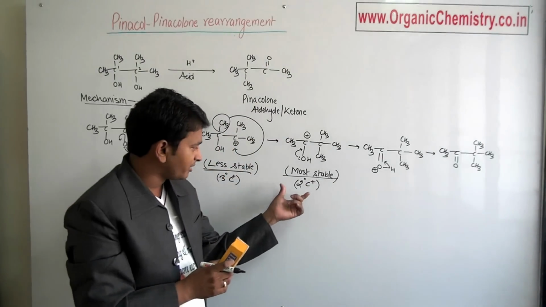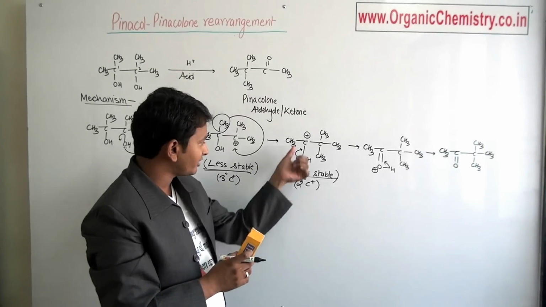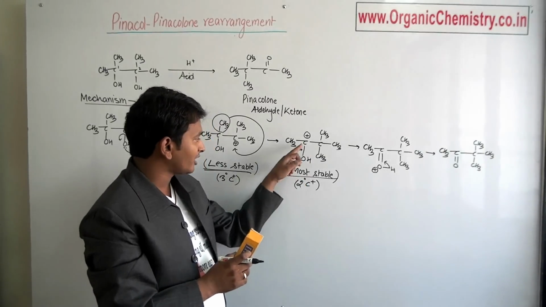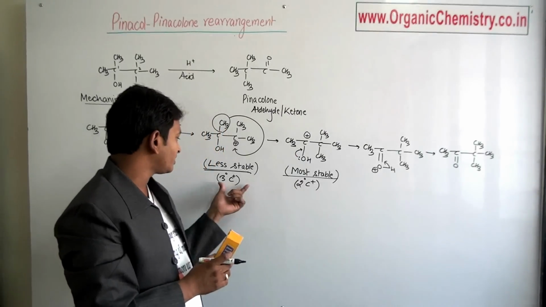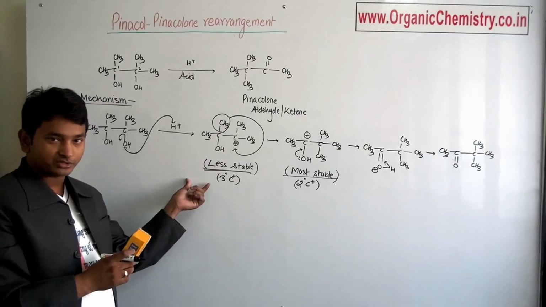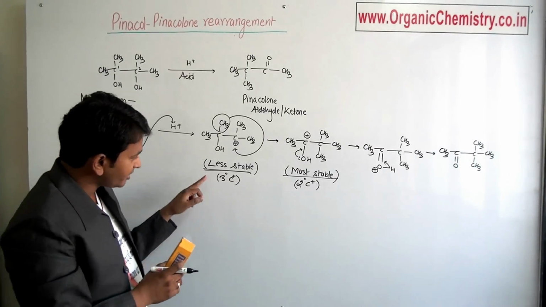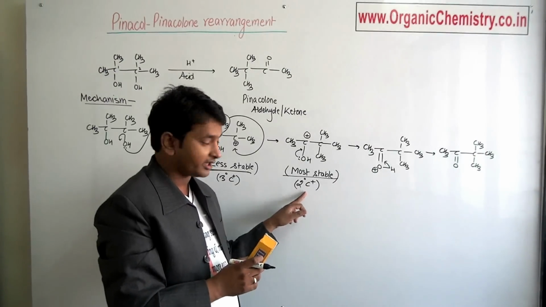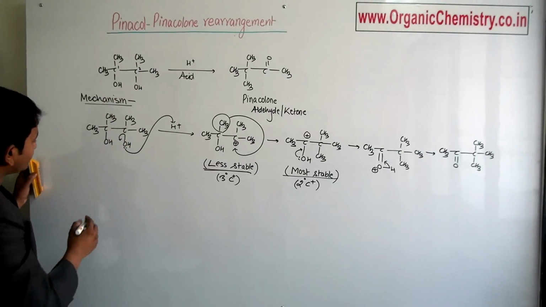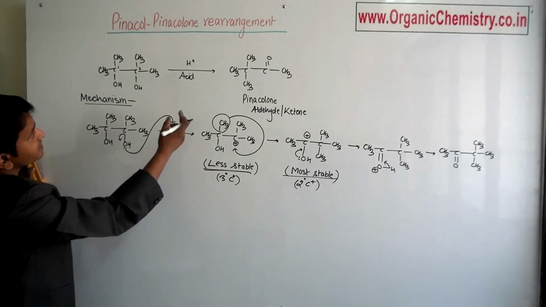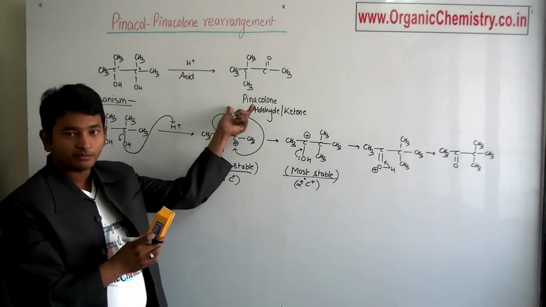The more stable carbocation may be primary, may be secondary. If resonance stability is provided for the carbocation, it must be more stable in comparison to inductive effect and hyperconjugation. So a tertiary carbocation may also rearrange to a secondary carbocation. Besides this 1,2-diol, some other examples are also known where a similar pinacol pinacolone rearrangement is possible.